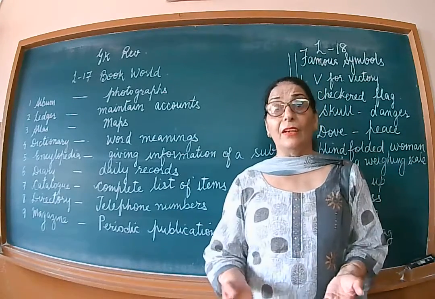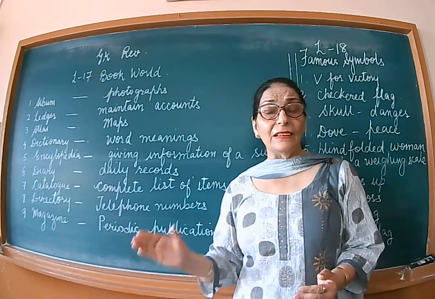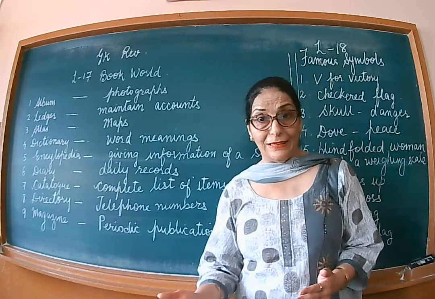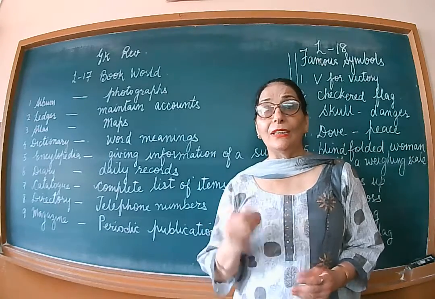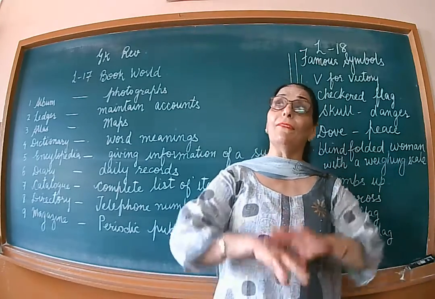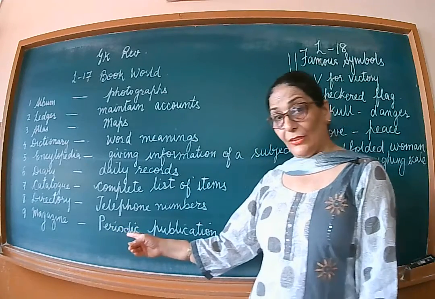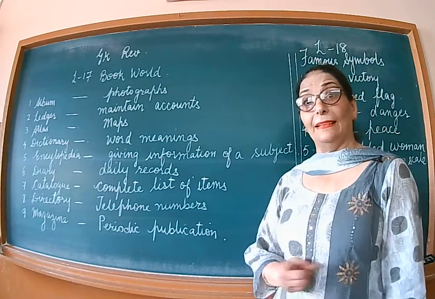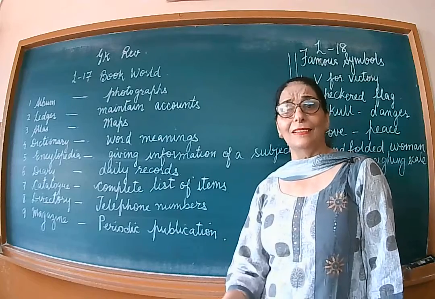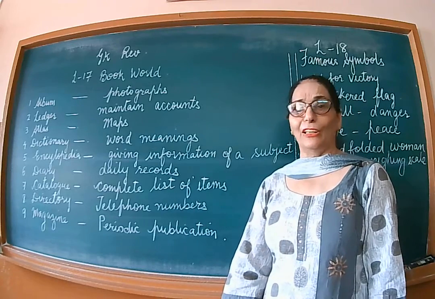We read articles, we read poems and essays, like Competition Success Review. These are the books which are published every week or every month or every fortnight. So any book which contains all the current affairs, there are sports magazines also which tell us everything about the current sports field. So magazines are also very interesting. You should always read magazines in the library, because you come to know of all the current affairs. They are full of articles, poems, everything. So you can know each and everything that is happening around you.